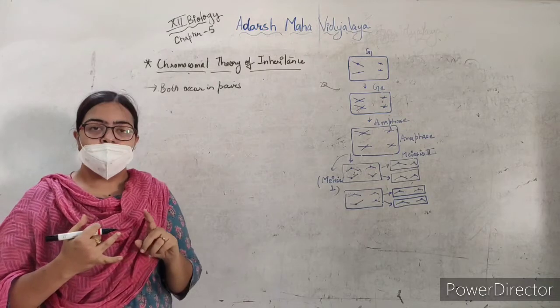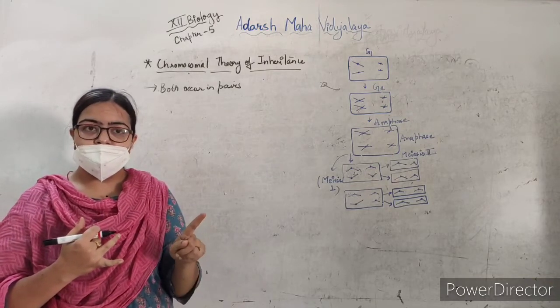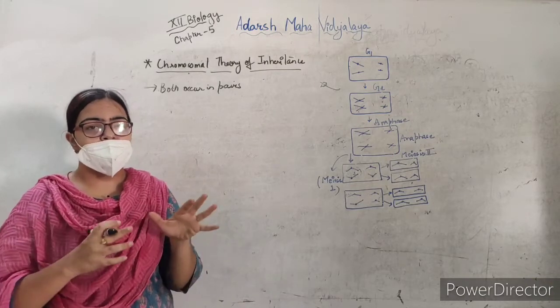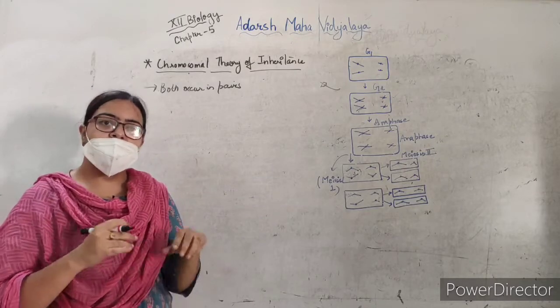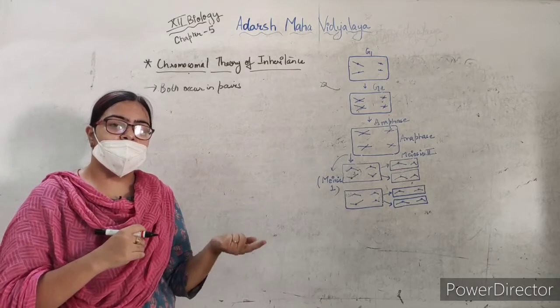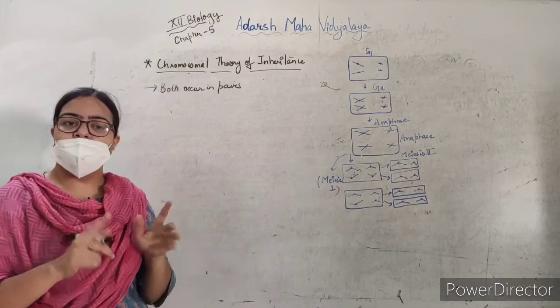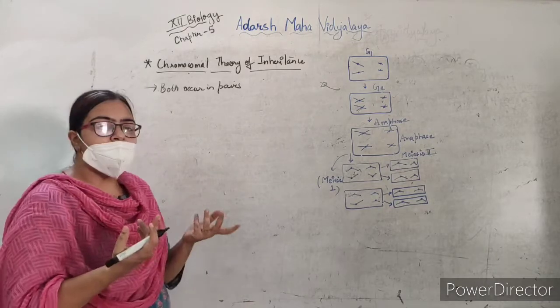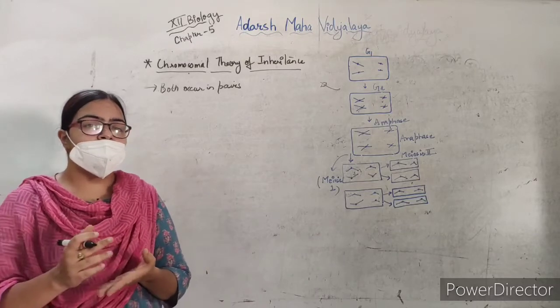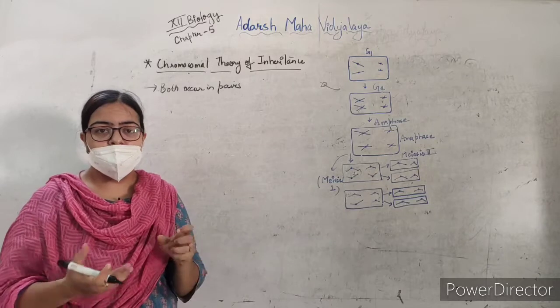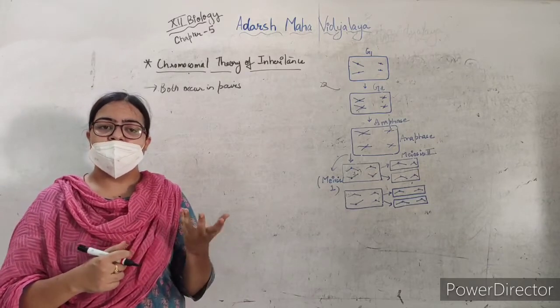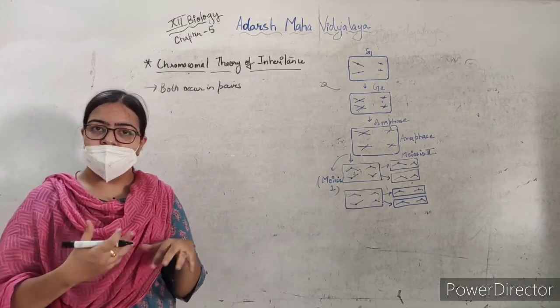Segregation at the time of gamete formation will be such that each pair is transmitted to a particular gamete. Third point, one pair will segregate independently of the other pair. Other similarities are that during meiosis, both members of the chromosome pair as well as the allelic pair separate, and then during fertilization they come together, as we have seen.